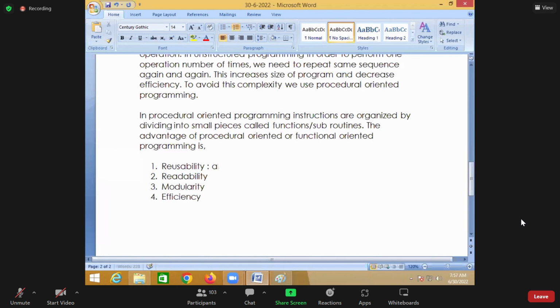Reusability means it allows you to write code once.